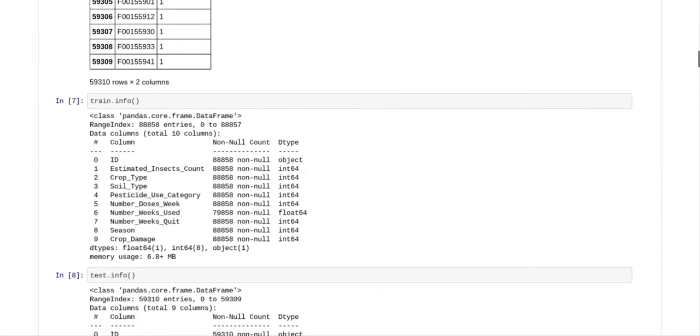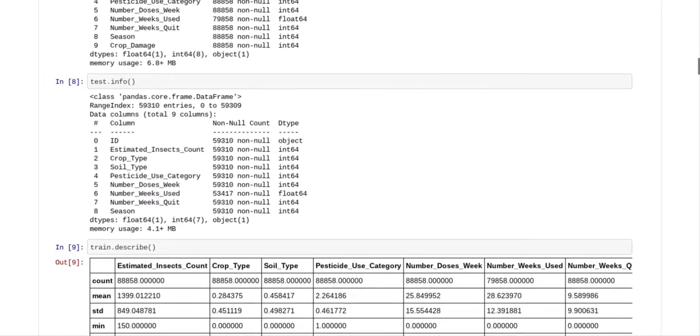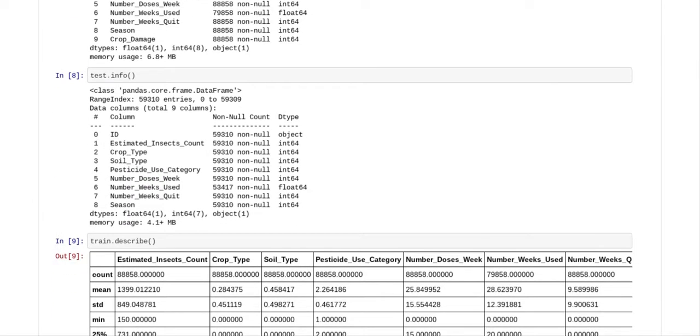So we checked out train info, and you can see that the ID was an object, but we're not going to be using the ID. And you can see that the number of weeks used was a float, and we ended up changing the float to an integer because that's what the algorithm wanted to see. The algorithm wanted to see integers. The same thing with the test. The test had exactly the same format, except it didn't have a crop damage column.